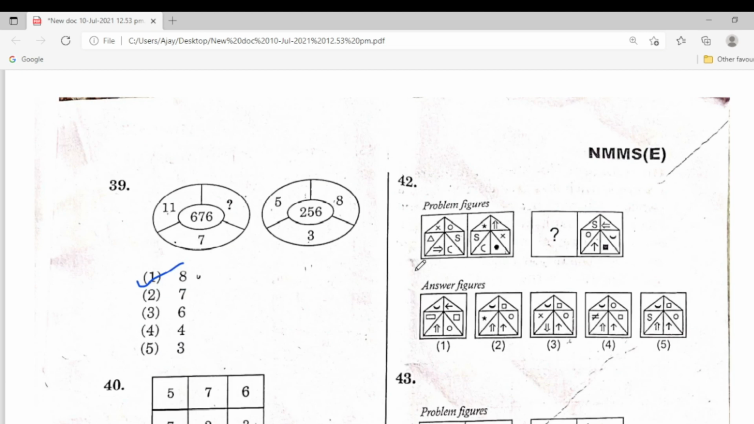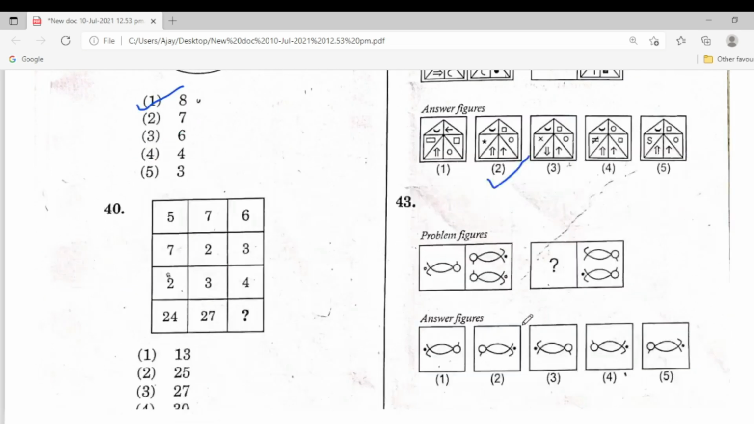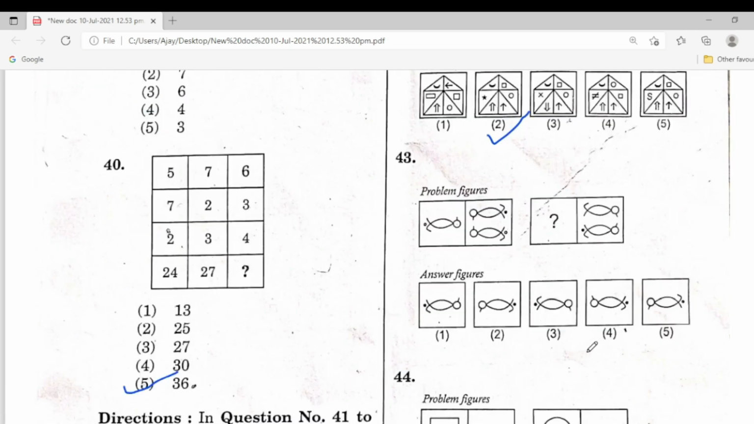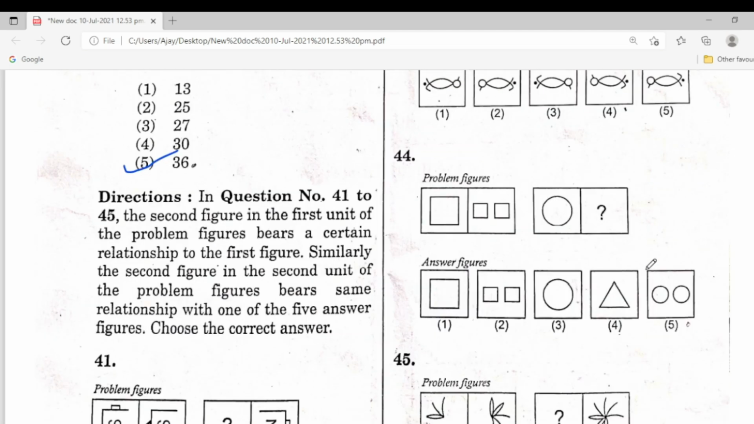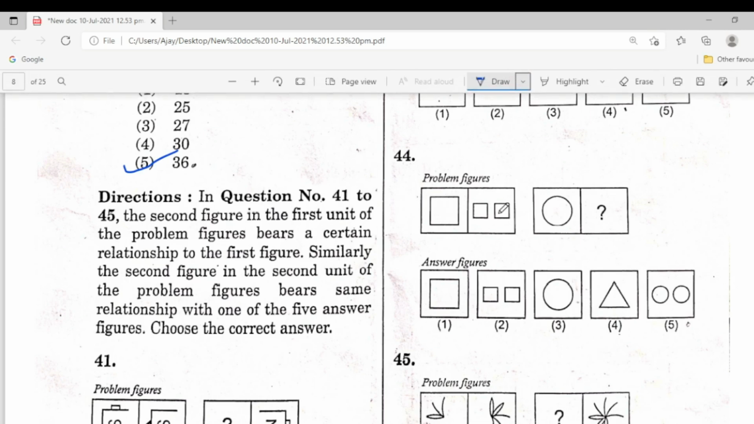Here figures are there, and this is the problem figure, this is the question figure. So which is suitable here? This is suitable, the second one is suitable. Next one, 43. So this is the correct answer, the fourth one. 44. Very easy, here is a square, it will come as 2 squares. Here is a circle, next to 2 circles, very easy.